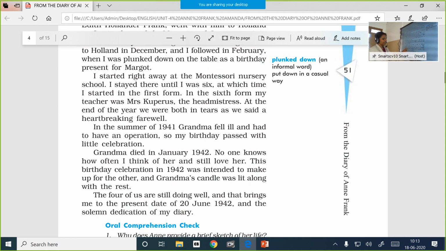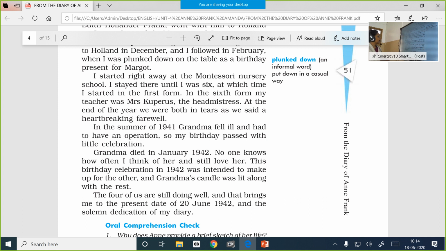Her elder sister would have been left alone, with no one to play with, so most probably she would have been happier to meet her sister. And I started right away at the Montessori nursery school.